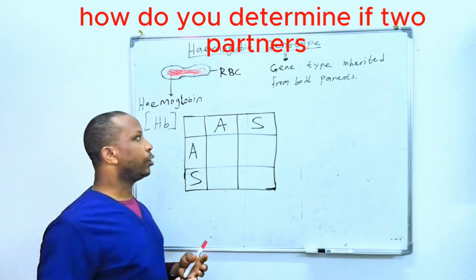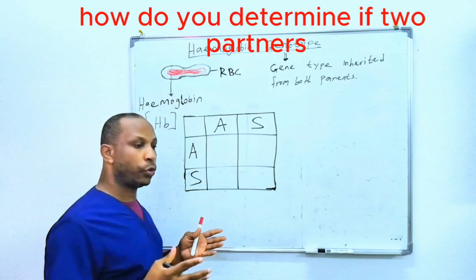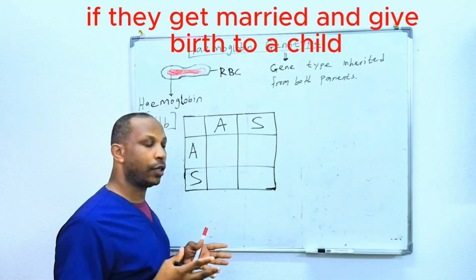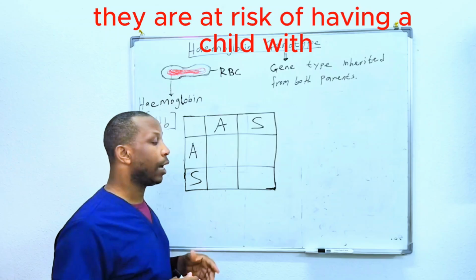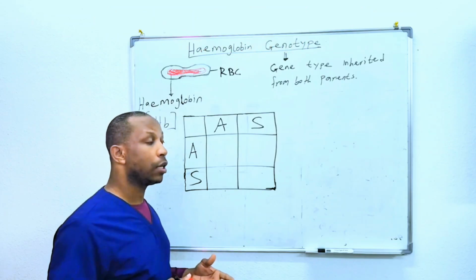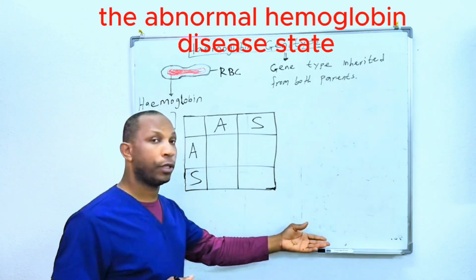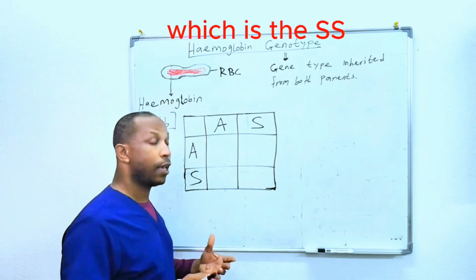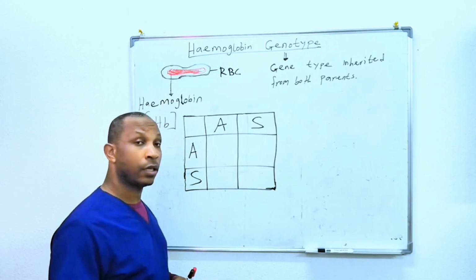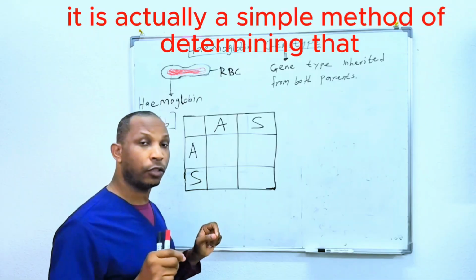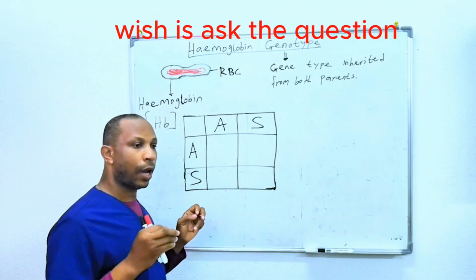This is the worst. How do you determine if two partners, if they get married and give birth to a child, are at risk of having a child with the abnormal hemoglobin, the disease state, which is the SS, CC, or the SC? It is actually a simple method of determining that.